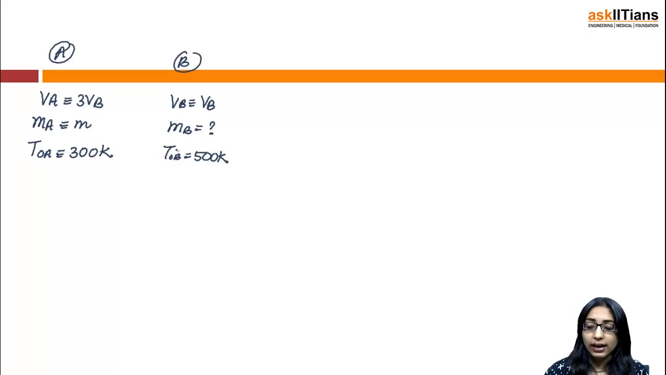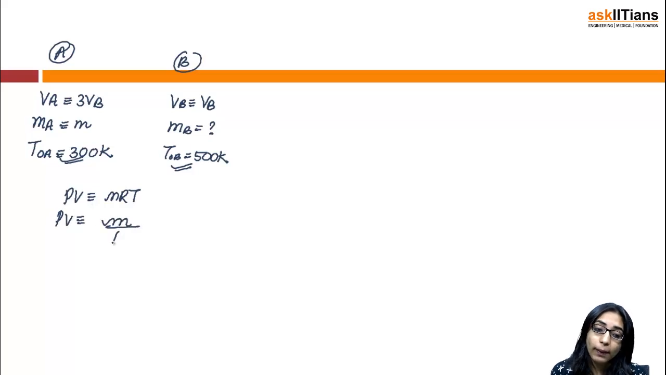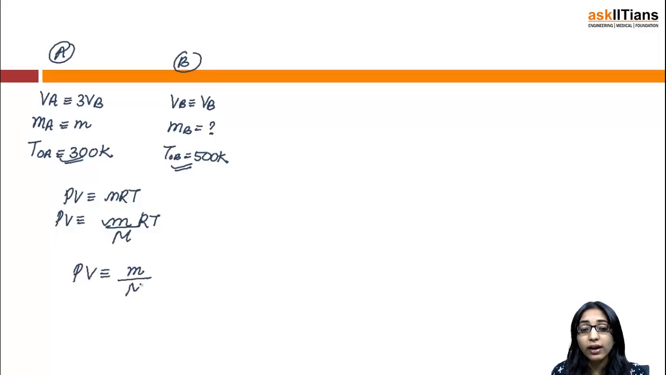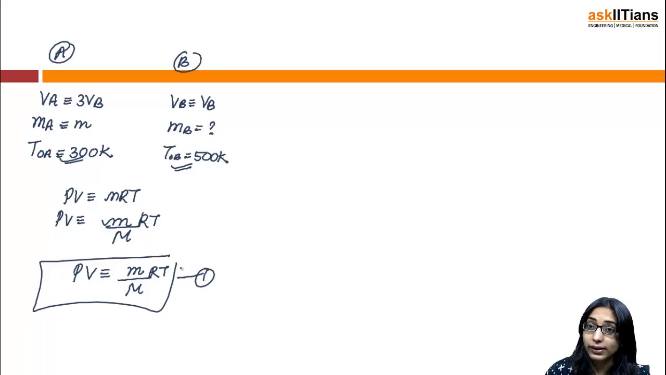Since the temperatures are 300 and 500, we can use the ideal gas equation, assuming both gases A and B to be ideal gases. We know that PV is nothing but nRT. As per what we studied in the last slide, PV can be written as M by capital M into RT. That means you can work out the equation PV equals given mass by molar mass into R into T. Let me call it equation number 1.